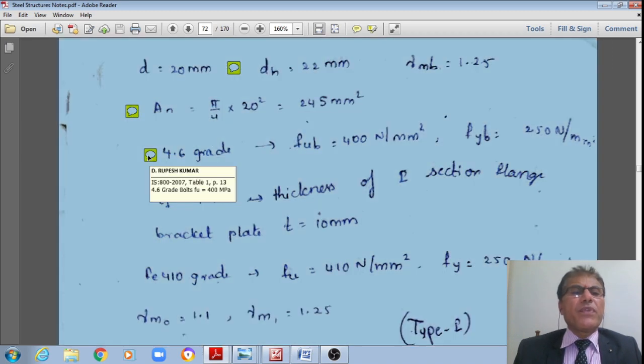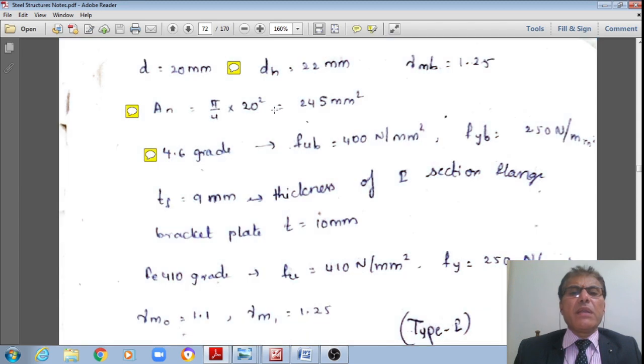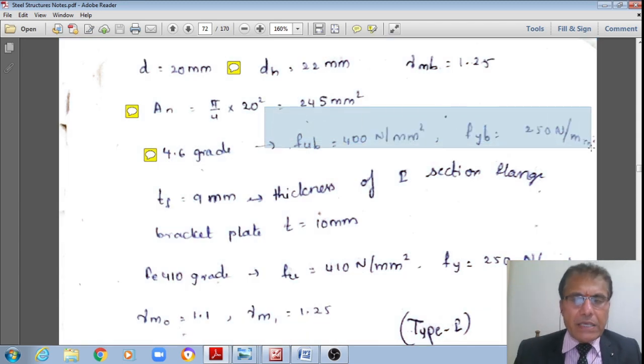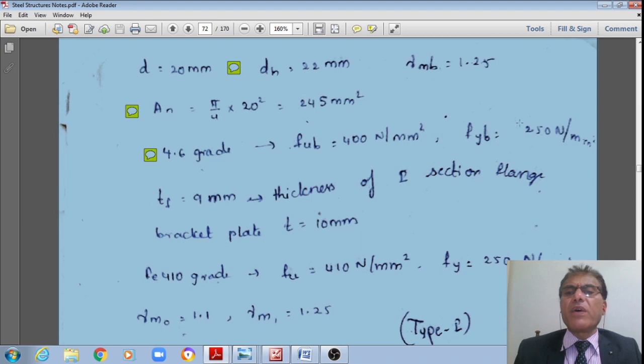And also from IS 800 2007 table 1 of page number 13, for 4.6 ordinary black bolts, ordinary black bolts are normal black bolts, I do have the ultimate strength of the bolt as 400 MPa, and the yield strength of the bolt is equal to 0.6 multiplied by this 400, which works out to 240 Newton per mm square, MPa.